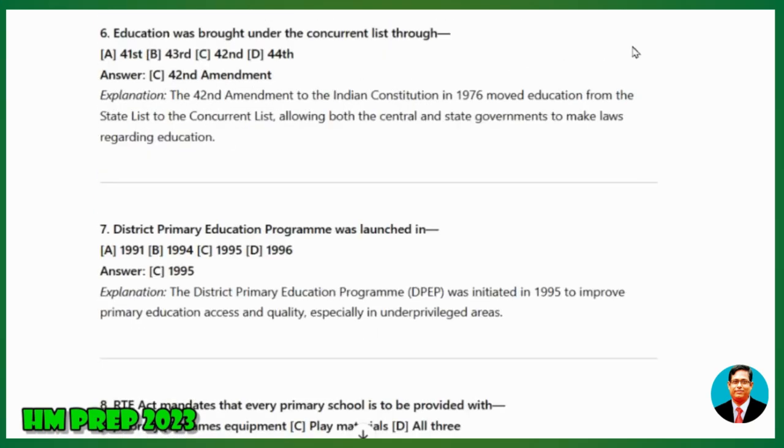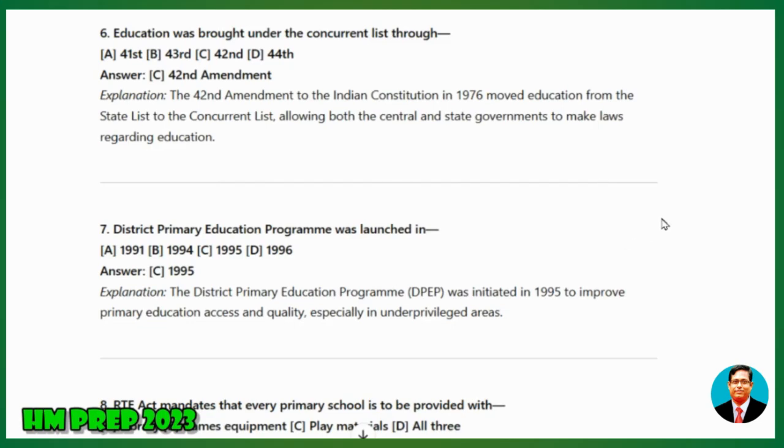6. Education was brought under the concurrent list through A) 41st, B) 43rd, C) 42nd, D) 44th. Answer: 42nd Amendment. Explanation: The 42nd Amendment to the Indian Constitution in 1976 moved education from the state list to the concurrent list, allowing both the central and state governments to make laws regarding education.